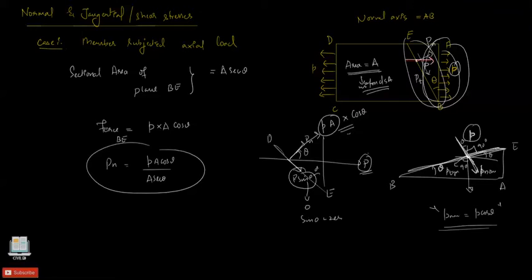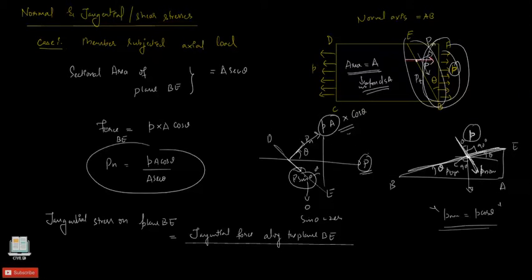Next is the tangential component, which is the tangential force along the plane BE divided by the sectional area of the plane BE. The tangential stress on the plane BE is the tangential force along the plane BE divided by the sectional area of the plane BE, which we calculated as A secant theta. The tangential stress is given as PT in our case, what we had considered.